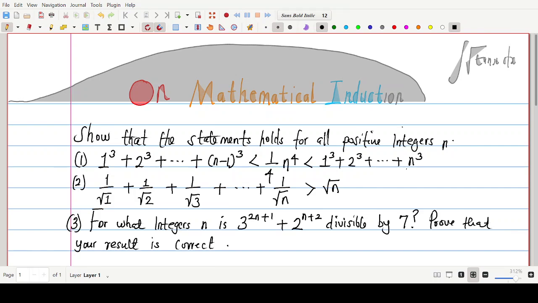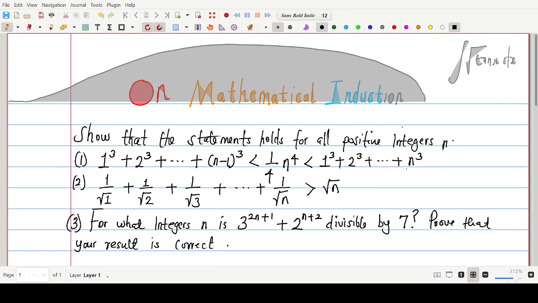So let's quickly go into the solution of the problems before us. Over here, we are told to show that the statements hold for all positive integers n. So take note, mathematical induction is a method that is applied strictly to positive integers. You can't use it when talking about the real numbers in general. It's restricted to positive integers.